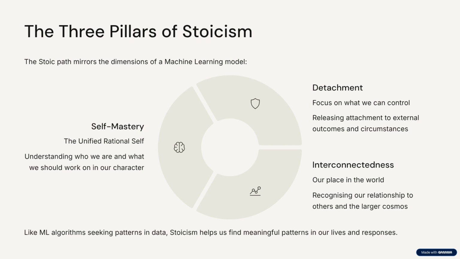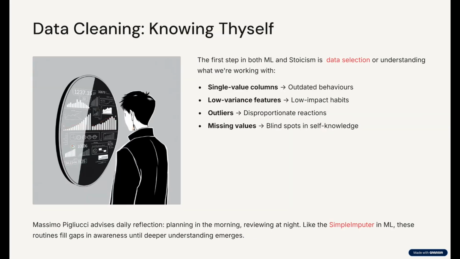Let's start with self-mastery, or what Stoics call the unified rational self. The Stoics asked, who are we, and what should we work on in our character? This introspection resembles the data selection process, choosing what data to work with. Since we know ourselves, at least partially, our model reflects supervised learning as we are working with labeled data, our values, beliefs, affinities, and fears.